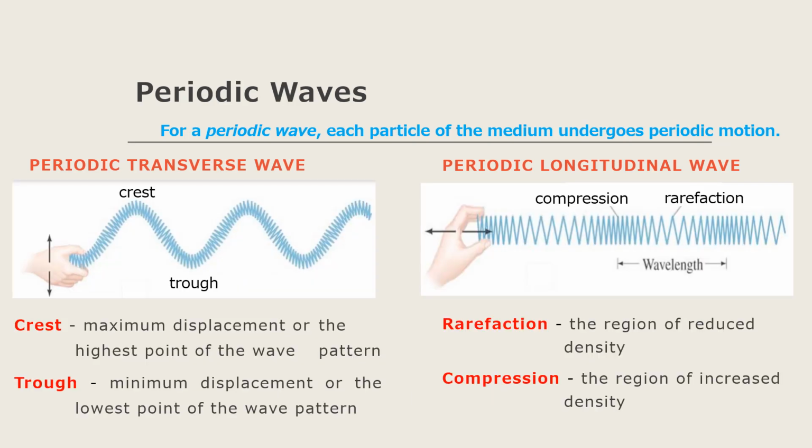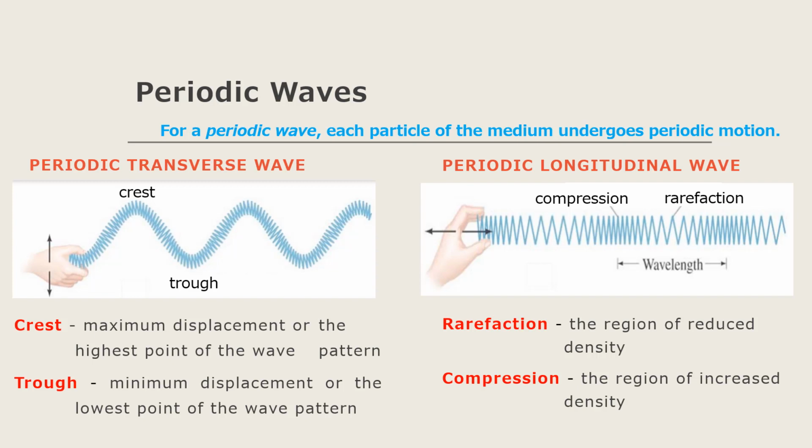So for the periodic transverse wave, we can define the crest as the maximum displacement or the highest point of the wave pattern, and the trough as the minimum displacement or the lowest point of the wave pattern.